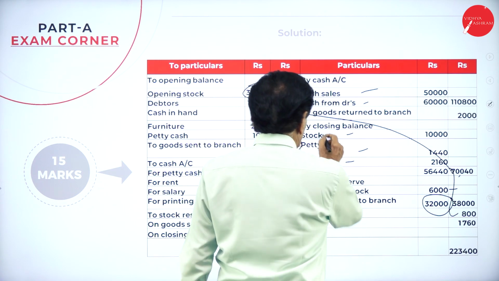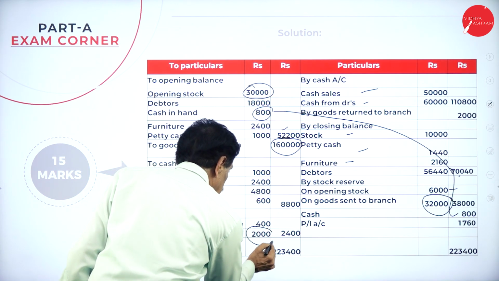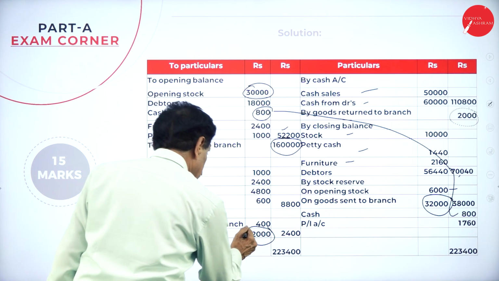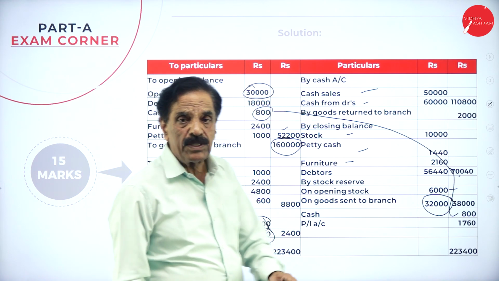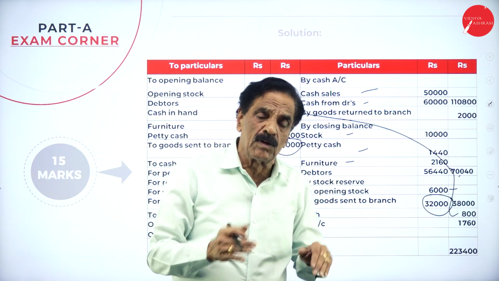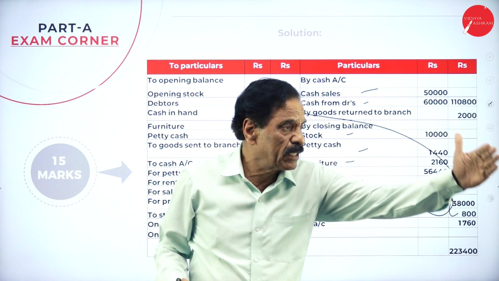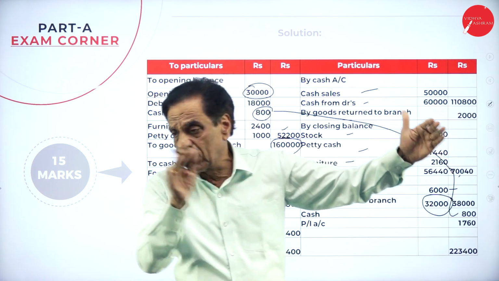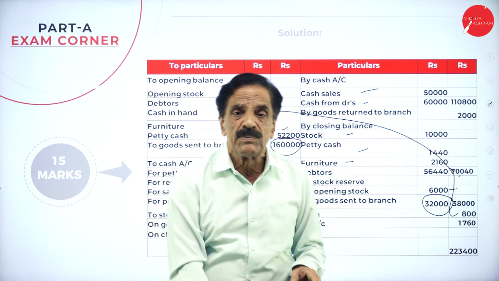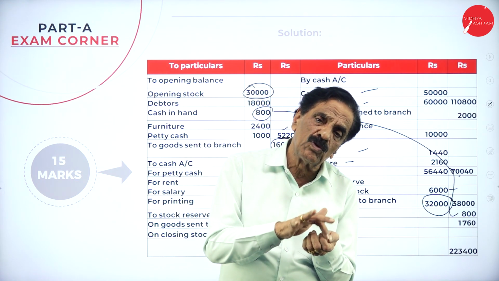Regarding the closing stock, it is 10,000. The stock reserve on closing stock is 2,000. Goods returned to branch is 2,000, and the stock reserve on that is 400. So there are 4 items: one on opening stock, one on closing stock, one goods sent to branch, one goods returned by the branch.